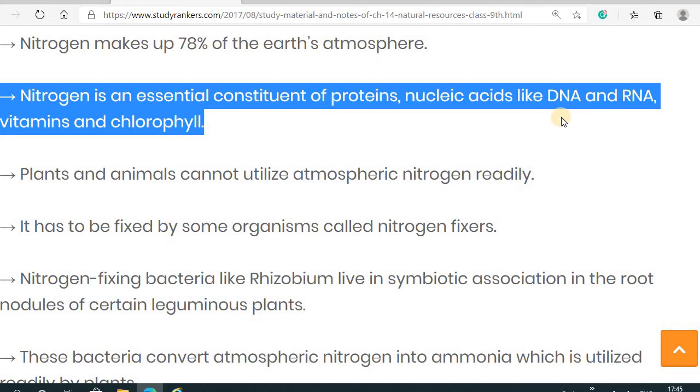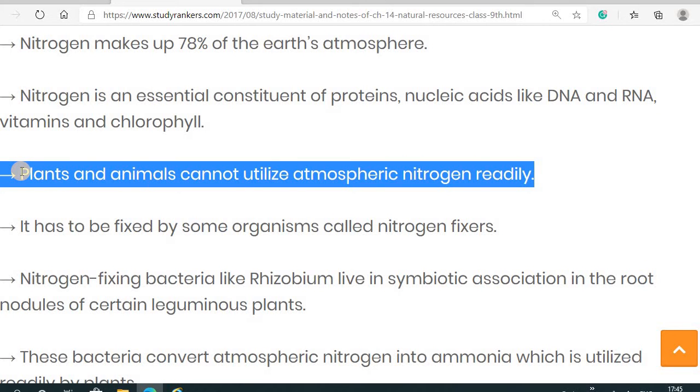DNA means deoxyribonucleic acid, whereas RNA means ribonucleic acid. DNA is the hereditary material and RNA is responsible for the synthesis of protein. So nitrogen is a very essential constituent of proteins, nucleic acids like DNA and RNA, and the vitamins and chlorophyll too.